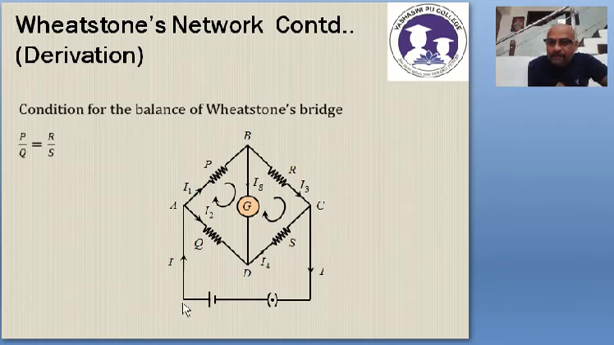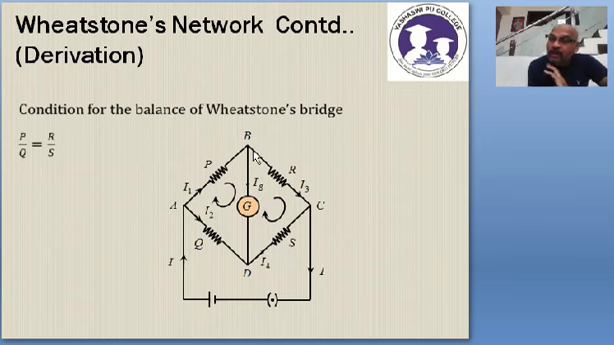So understand the current flow mechanism here. From the battery, the main current comes. I is the main current, and this main current I splits into I1 and I2. I1, the current, flows through P. I2 flows through Q. I1 comes to the point B after flowing through P. Here again it splits. Out of I1, a part, Ig, goes through the galvanometer.